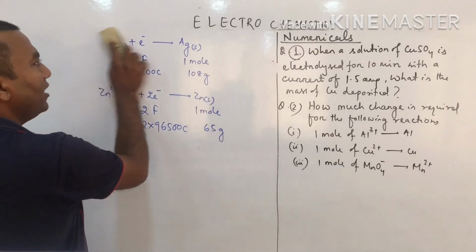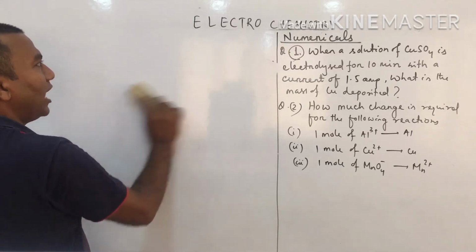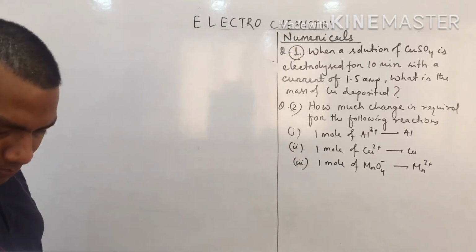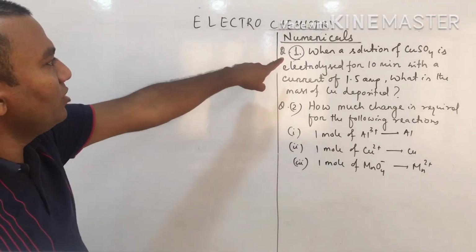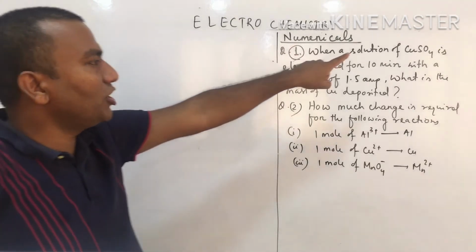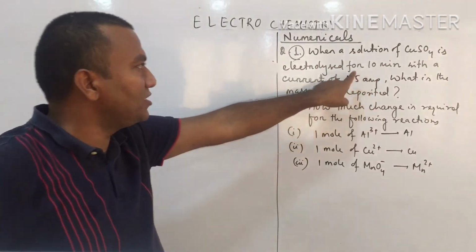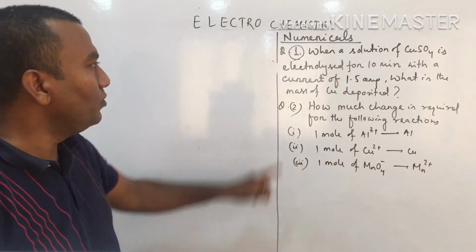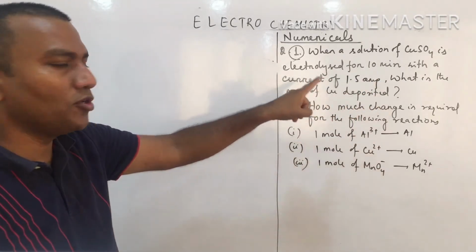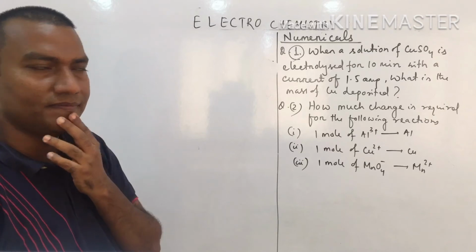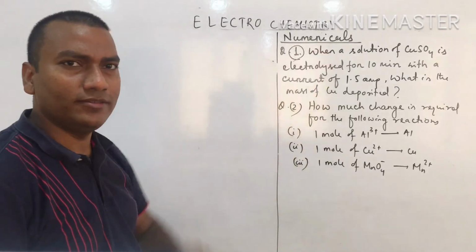Now you see here I have written some numericals. So how can we solve these numericals using the first law and second law? Question 1 is: when a solution of copper sulfate is electrolyzed for 10 minutes with a current of 1.5 ampere, what is the mass of copper deposited? Clear? That means Faraday's first law.